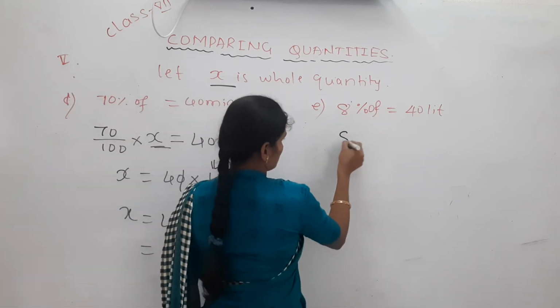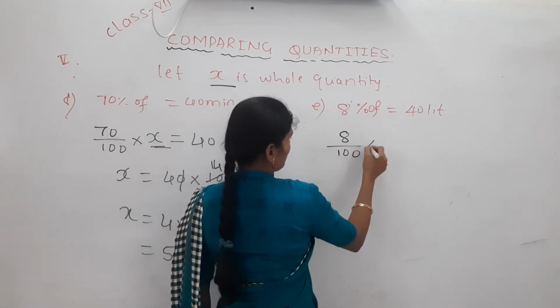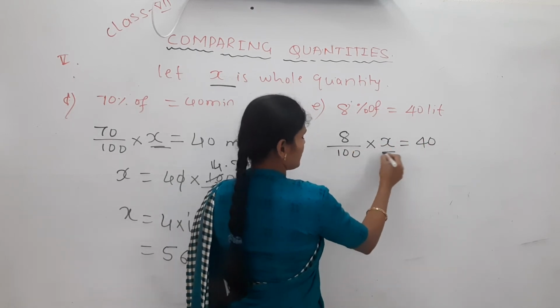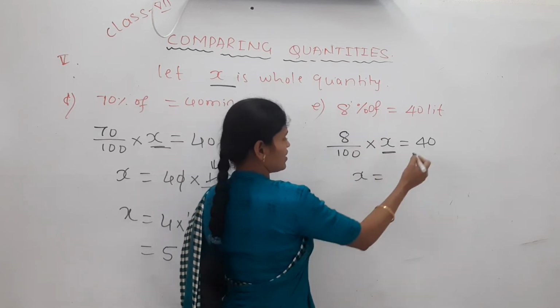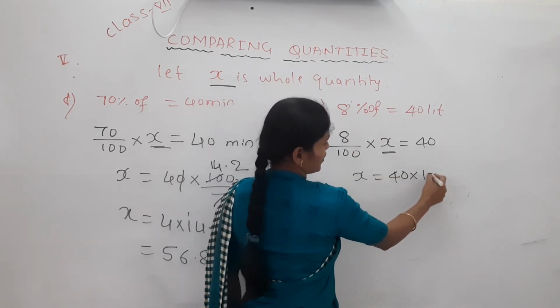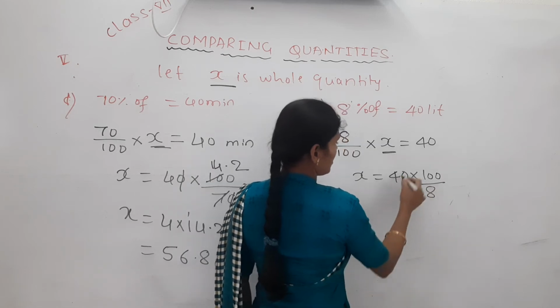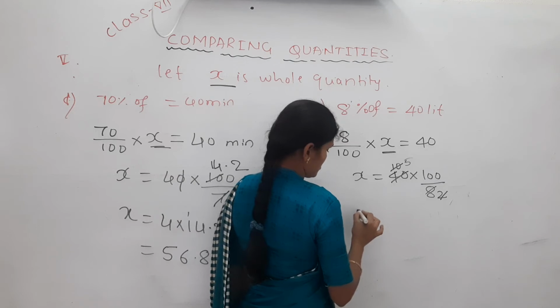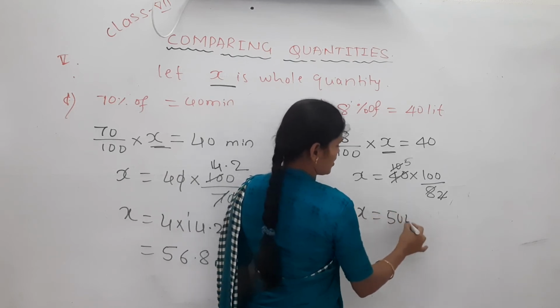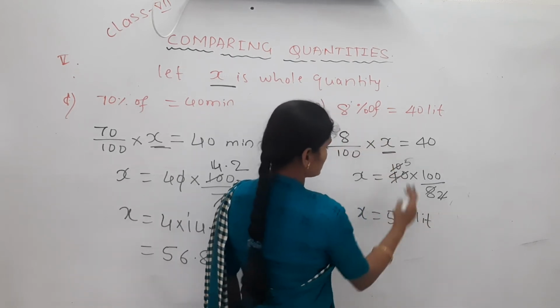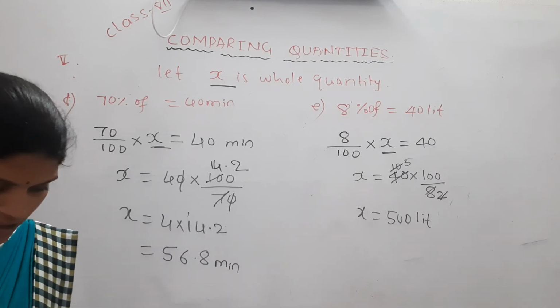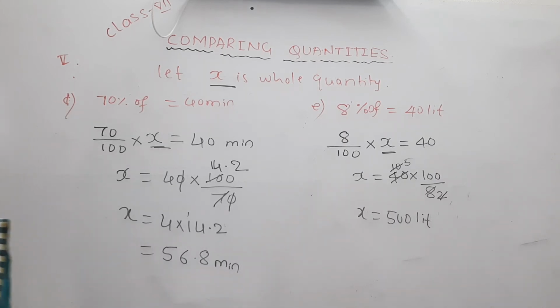8% means 8 by 100 of it. X equal to how much? 40 liters. We keep the x here, and 8 by 100, when it goes to the right side, becomes its reciprocal. 4 tens are 40, 4 twos are 2, 2 fives are 10. X is how much? 500 liters. Yes, 8% of 500 liters is how much? 40 liters. Yes. Pause this video and take it.